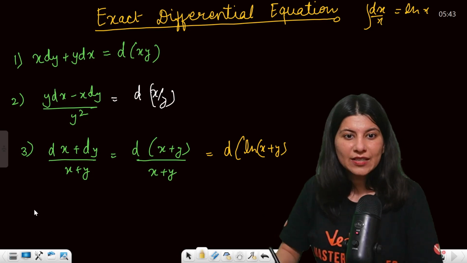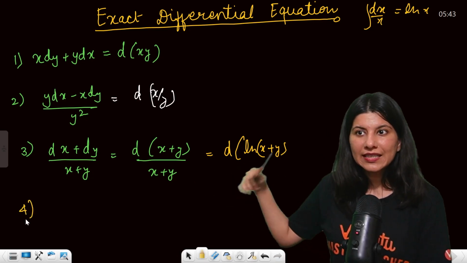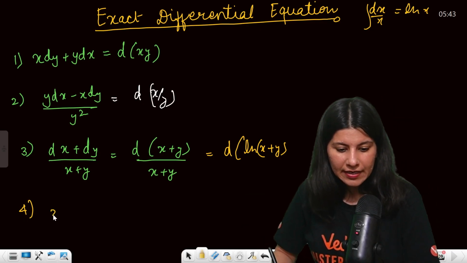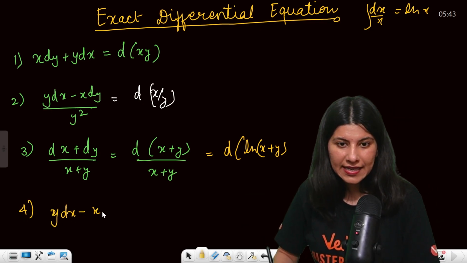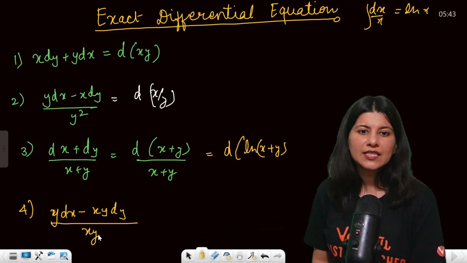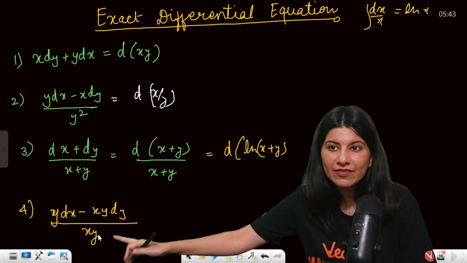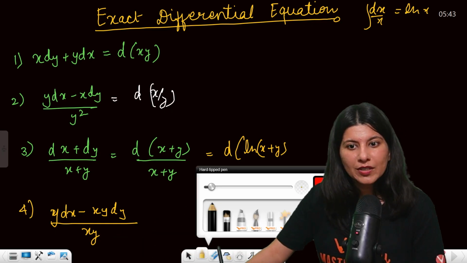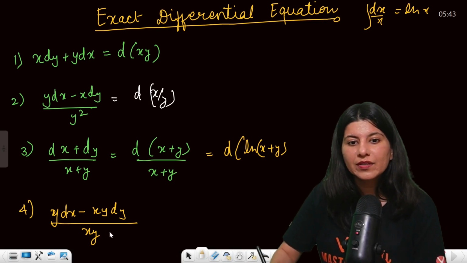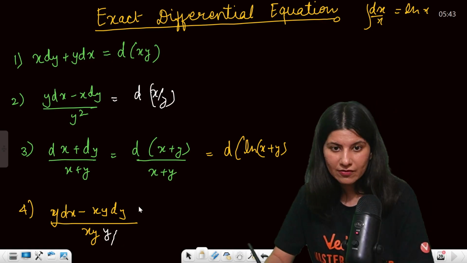So basically what you are doing is the reverse, so you are doing the integration only. Okay. Now y dx minus x dy upon xy. What is this, ma'am? It looks like a quotient rule, but it is not, because in the quotient rule you will need y square over here. So we'll be keeping a y over here. I'll be multiplying y and dividing by y.